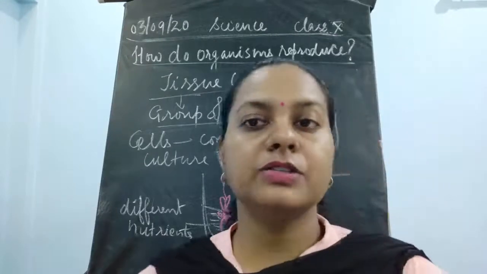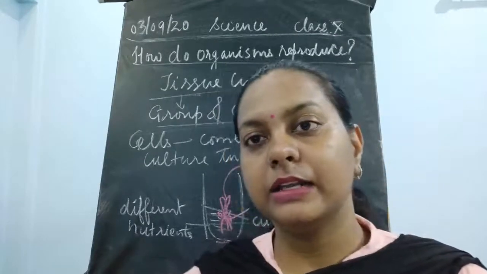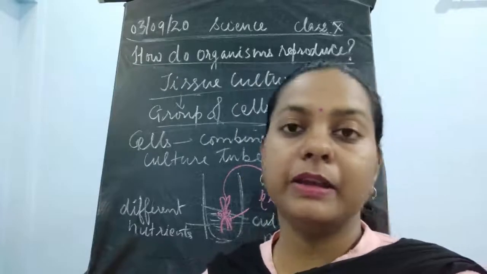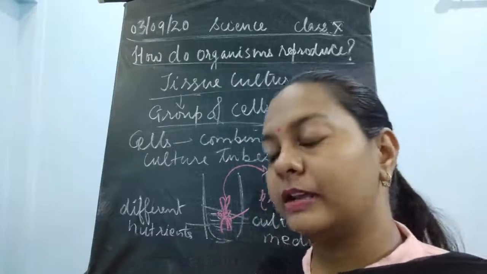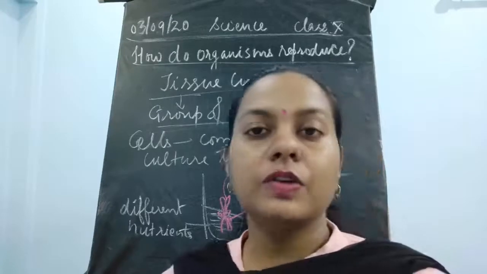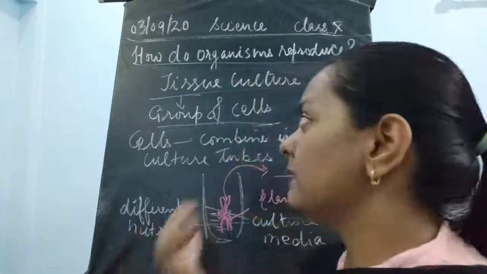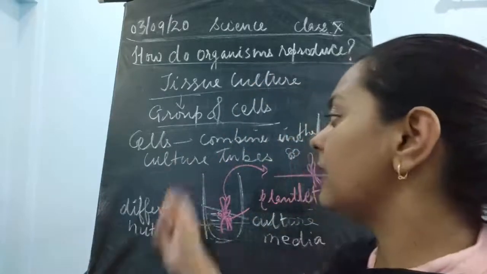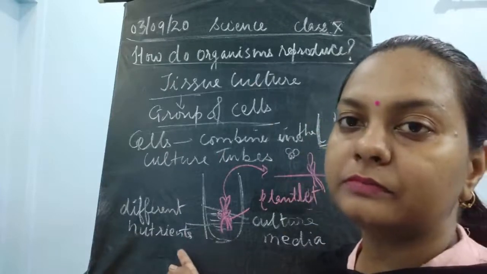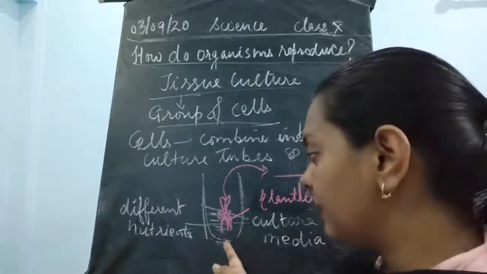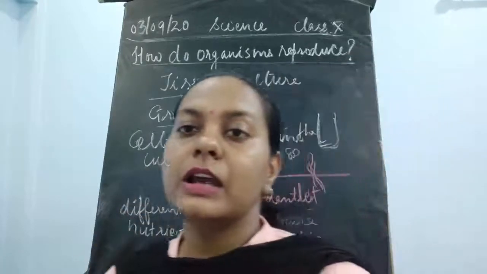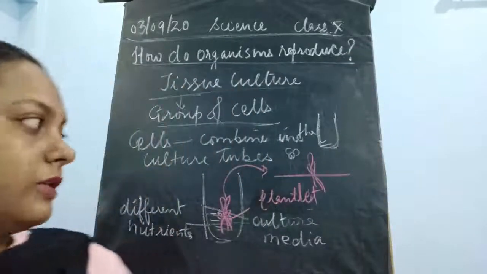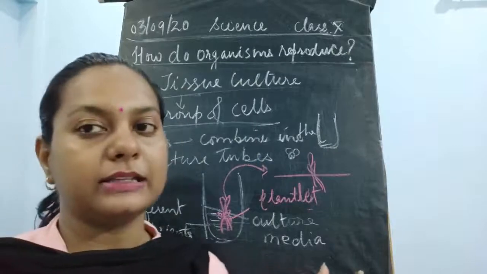Now once the tissues are being developed, where are they going to develop? Is it developing in nature, or inside some laboratories? If we are seeing this tissue culture, we will see that these tissues are being developed in the laboratories, inside culture tubes. These are long, special test tubes, and they are known as the culture tubes.